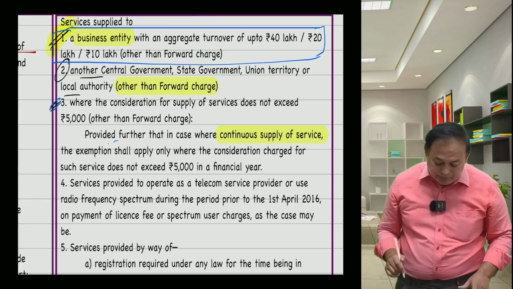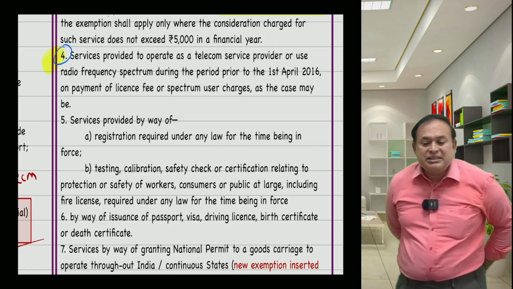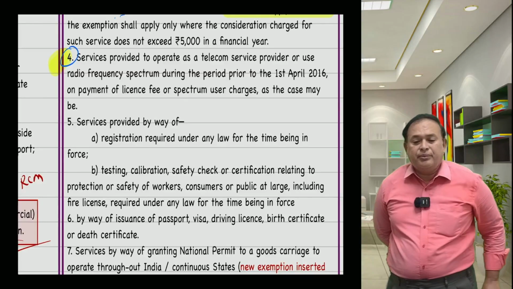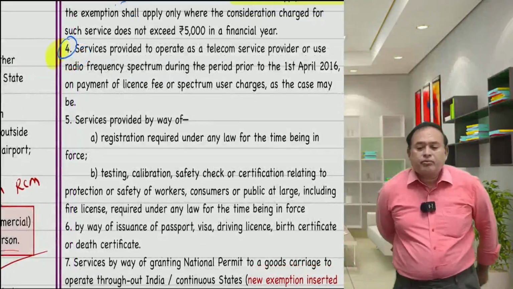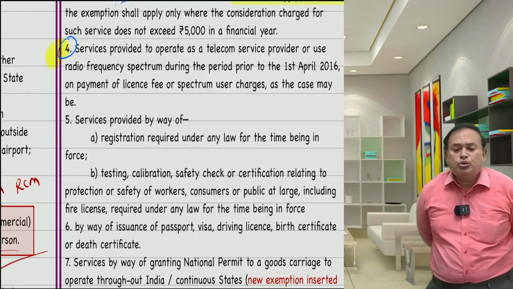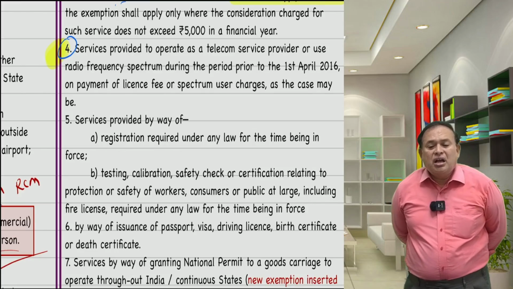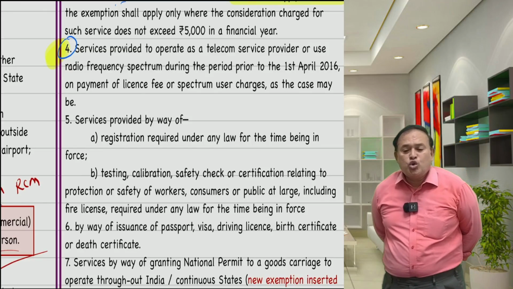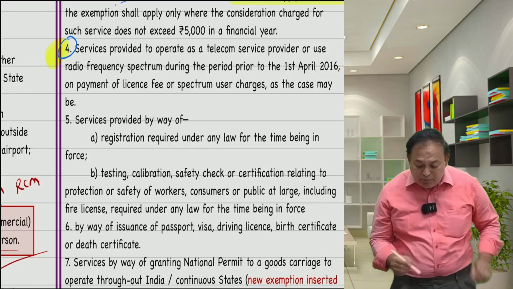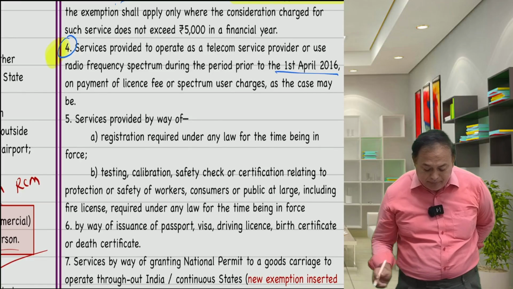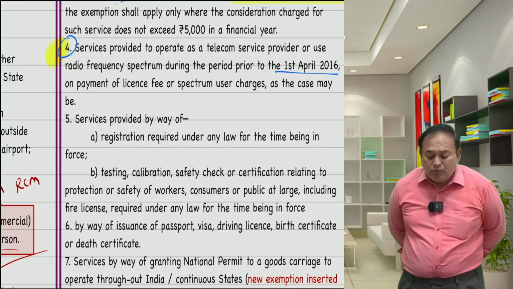Further, my dear sir, point number 4 here I am referring, exemption where the supplier is a government or a local authority. In that case, services provided to operate as a telecom service provider or use radio frequency spectrum during a period prior to the 1st April 2016. The word is important. Prior to 1st April 2016 on payment of license fee or spectrum user charges as the case may be. What do you mean by this, my dear sir?